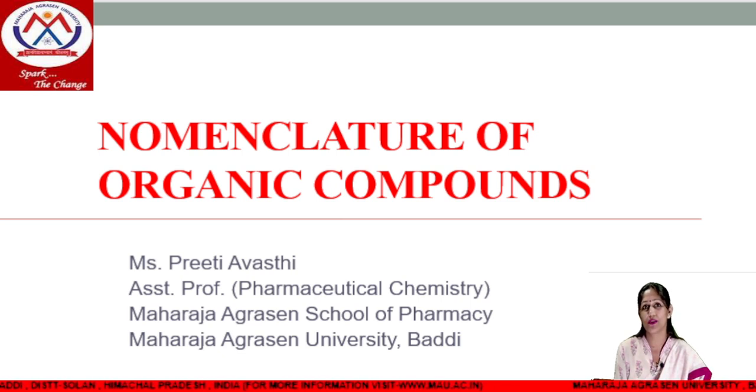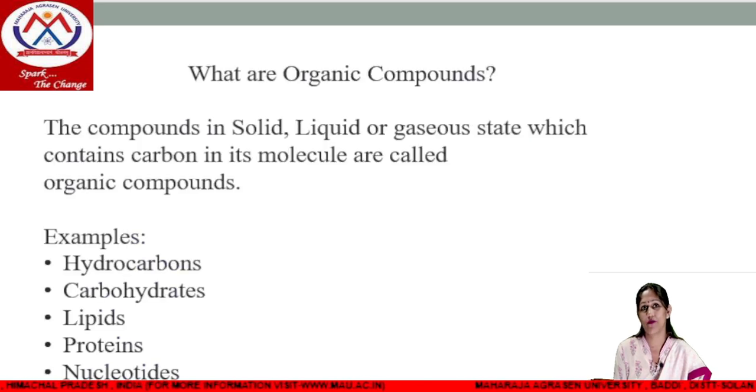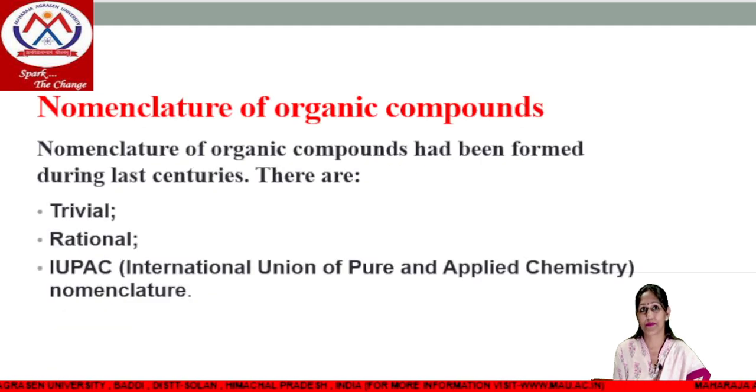Today I am here to discuss the nomenclature of organic compounds. First of all, I would like to discuss what organic compounds are. Organic compounds are compounds which contain carbon in their molecule, whether they exist in solid, liquid or gaseous state. For example, hydrocarbons. Hydrocarbons contain both carbon and hydrogen. The next examples are carbohydrates, lipids, proteins, nucleotides. These are all examples of organic compounds.